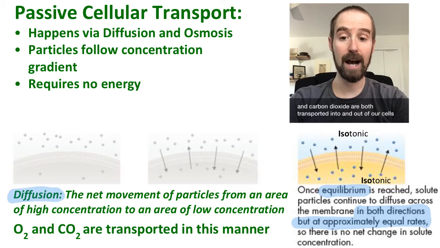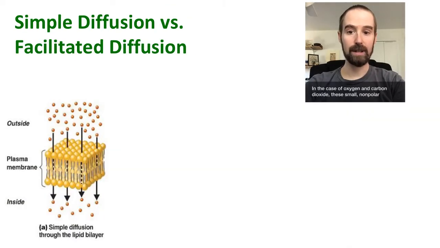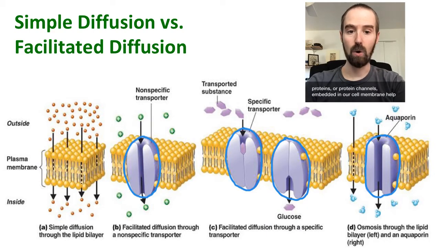Oxygen and carbon dioxide are both transported into and out of our cells in this manner. In the case of oxygen and carbon dioxide, these small, non-polar molecules are able to pass directly through the cell membrane. But larger molecules, like glucose, as well as polar molecules like water, have a very difficult time passing through the cell membrane directly. Transport proteins, or protein channels, embedded in our cell membrane help to move these kinds of substances into and out of our cells.